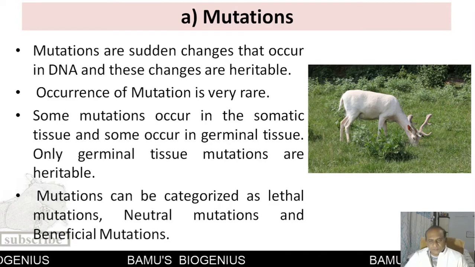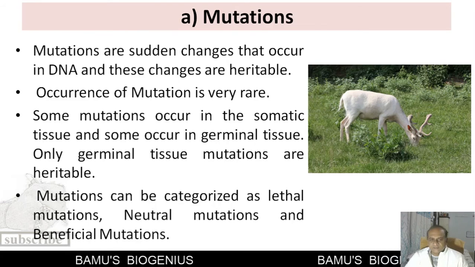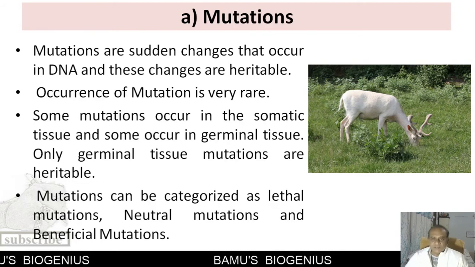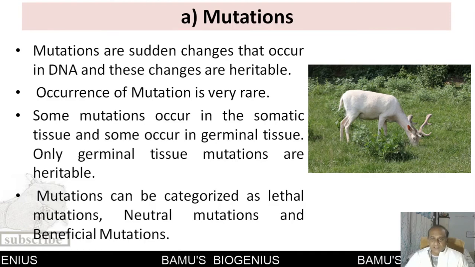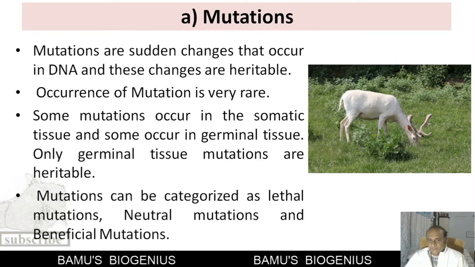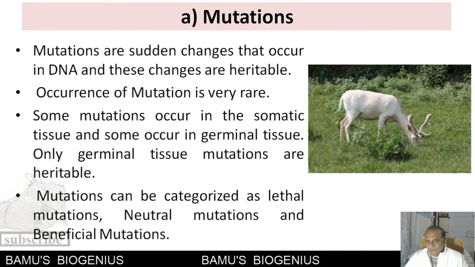So mutations can be categorized into three categories. First one is called lethal mutations. The mutations which occur in an organism that are very detrimental to that organism, lethal to that organism. Such lethal mutations will kill that particular individual. So such mutations which kill that particular animal or organism will not be inherited, or will not be passed on to the next generation.